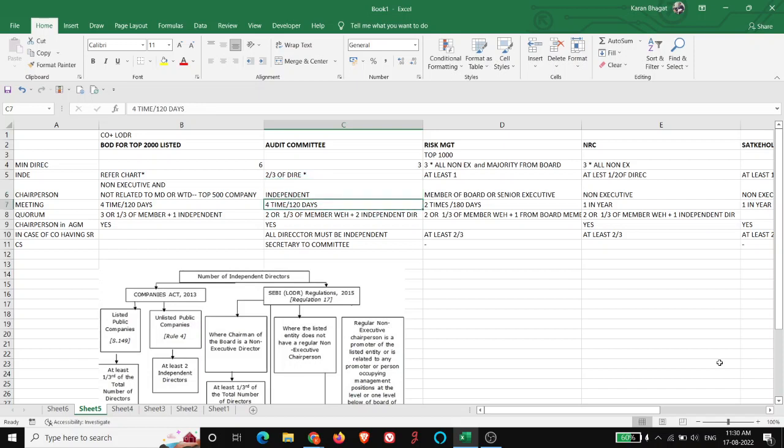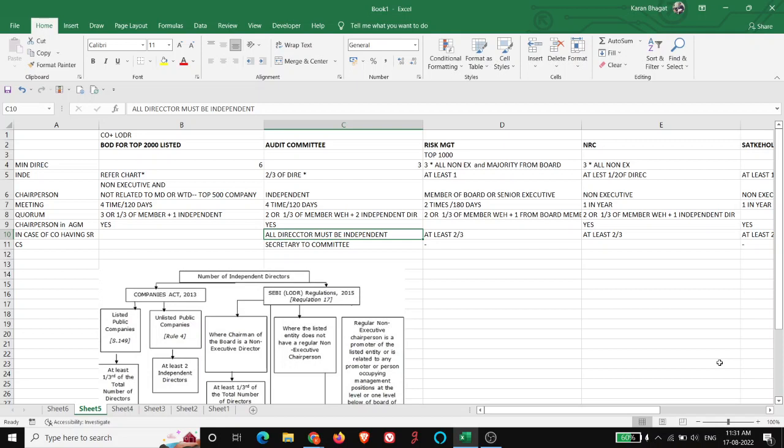The meeting must be held four times a year with a maximum gap of 120 days. The quorum in the audit committee is two or one third of the members, plus two independent directors present. The chairperson attends the AGM to answer shareholder queries. In case of a company having SR, that is special rights shares, all the directors must be independent directors and the CS will act as secretary to the committee.